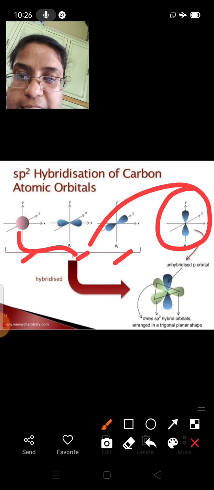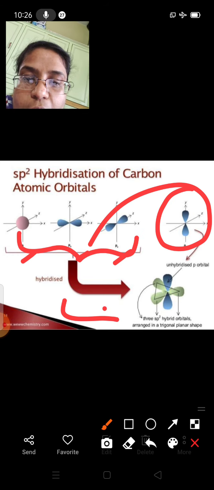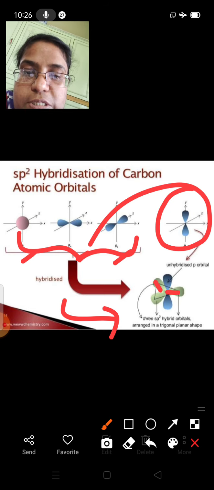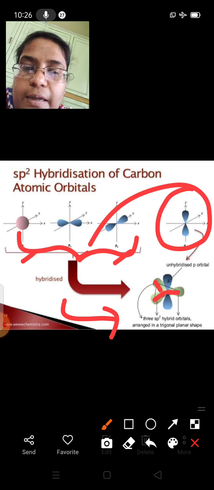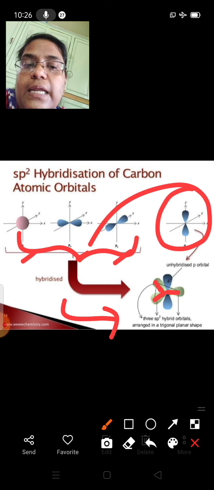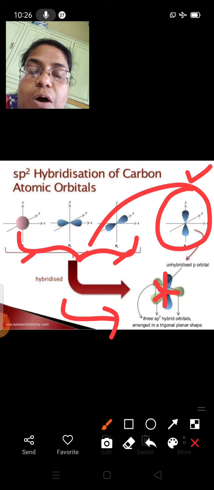So only these three will overlap to form sp2 hybrid orbitals, and those three are represented in green color, and the unhybrid orbital, that is the 2pz orbital, is present perpendicular to the trigonal plane. This is how the sp2 hybrid orbitals will be present.